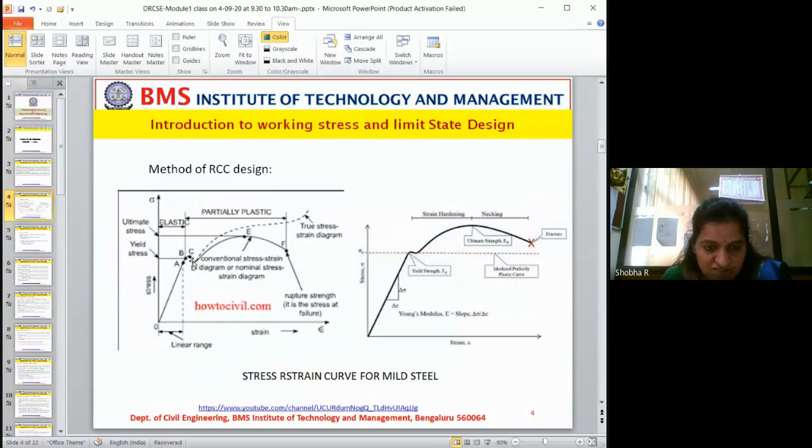This is the actual stress-strain curve of mild steel. Look, this dotted line is the actual stresses. This is conventional, based on assumptions made. This is based on the actual values.